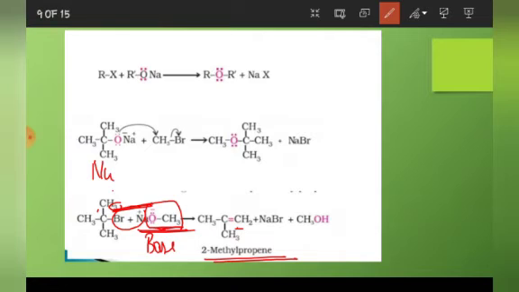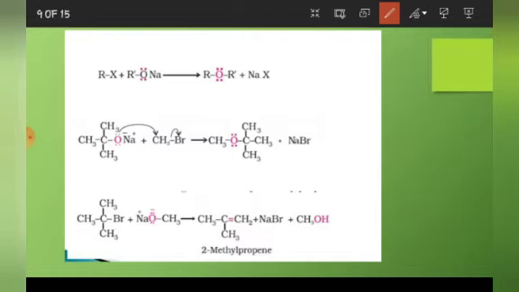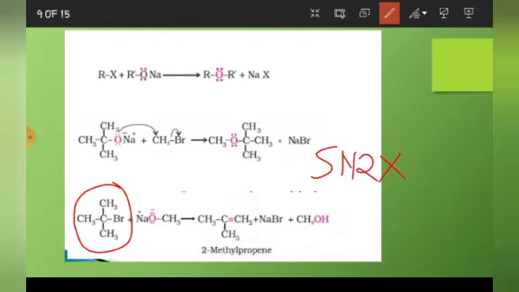Why was this so? Because here there is more steric hindrance. The alkyl halide taken is not 1 degree, it is 3 degree. So there will be more steric hindrance, and so there is no possibility of SN2 mechanism. So 3 degree alkyl halide acts as base to form alkene.